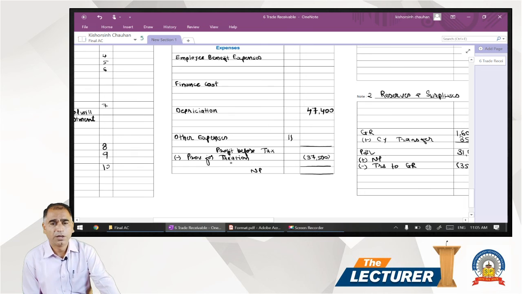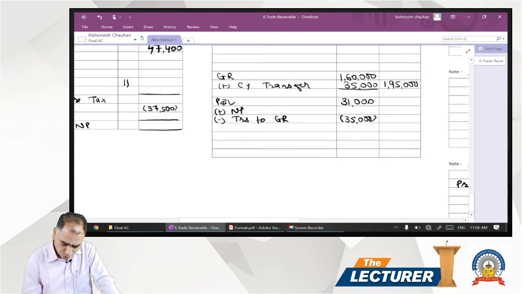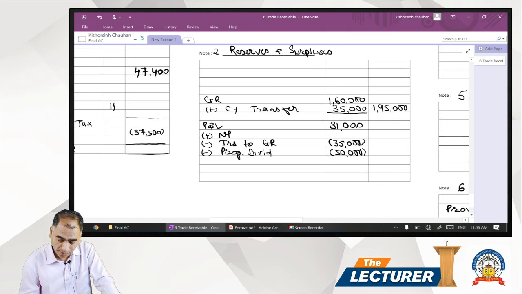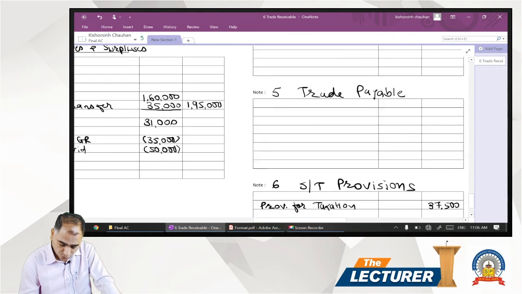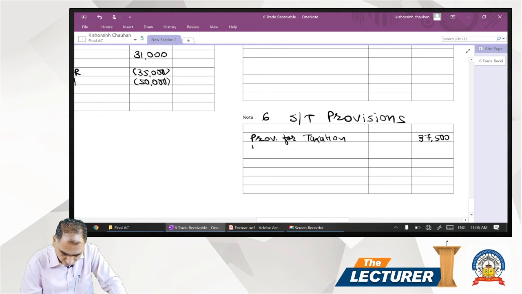But now the practice is as per the new requirements in Schedule 3 of 2013. It is deducted from the balance of P&L in the balance sheet, reserves and surplus note. So here we have to deduct, less, proposed dividend, it is 50,000, and it is shown as a short-term provision, proposed dividend, 50,000.